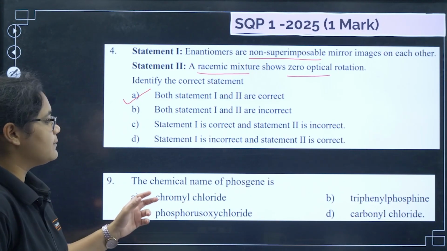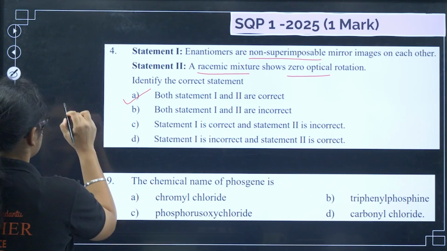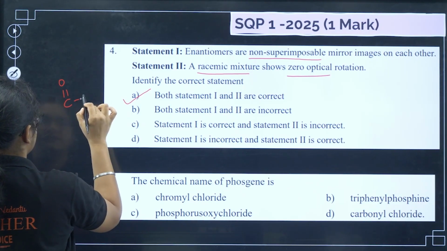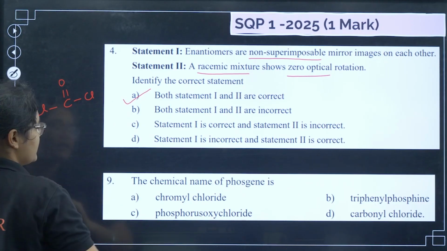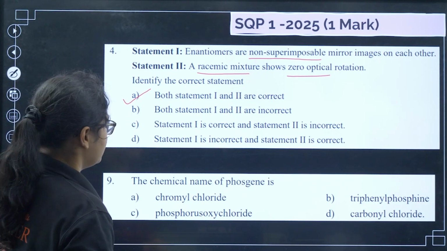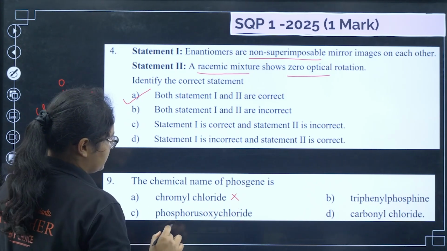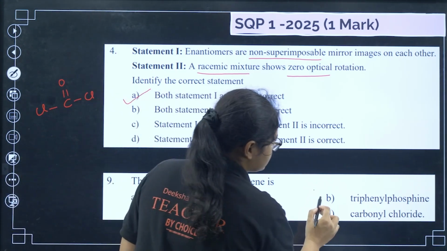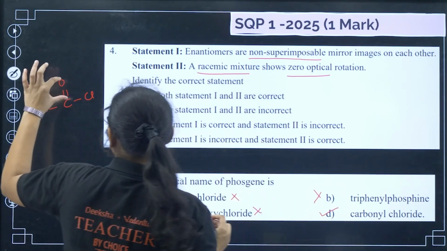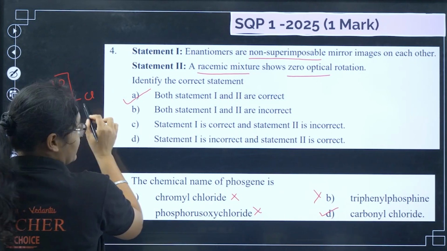Next, the chemical name of phosgene is, so if you see, the structure of phosgene is like this. Is it chromyl chloride? No, there is no chromium, there is no phosphorus, there is no phenyl. Yes, it is carbonyl, this is carbonyl and then chloride.